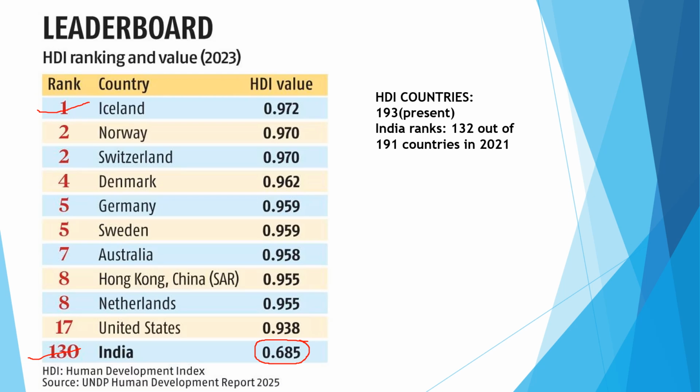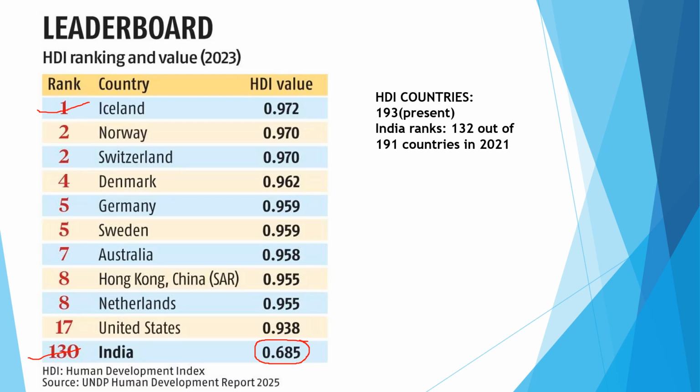0.685. What we can say from here is that it is average or moderate, because as we know, if the value exceeds 0.8, then it is high. If it is between 0.5 and 0.7 or so, then it is moderate, and if it is below 0.3, then it is very low. So as per the score, India's is 0.685.